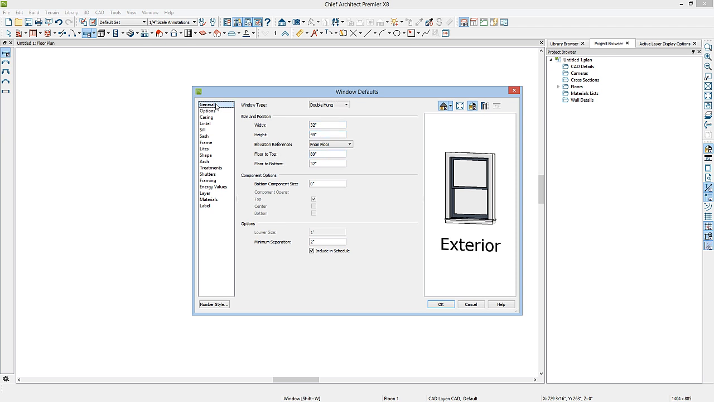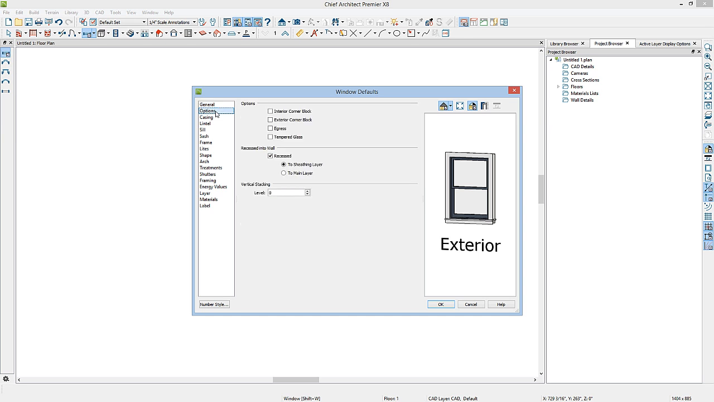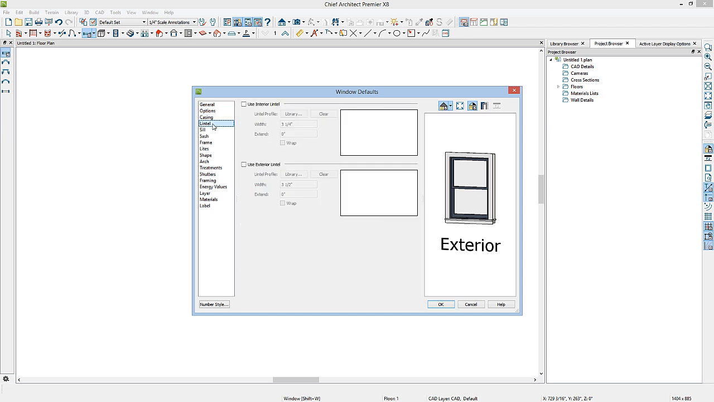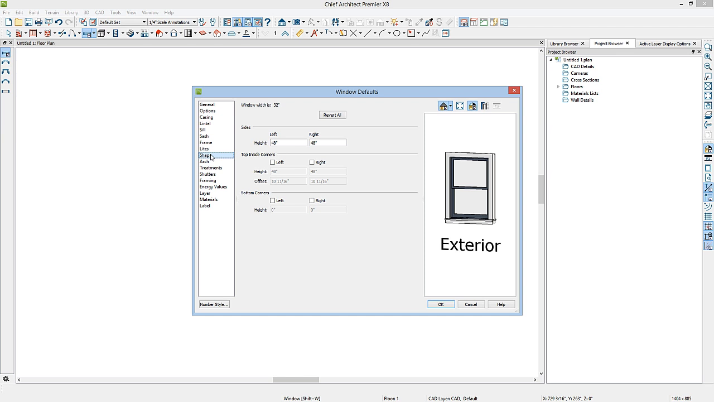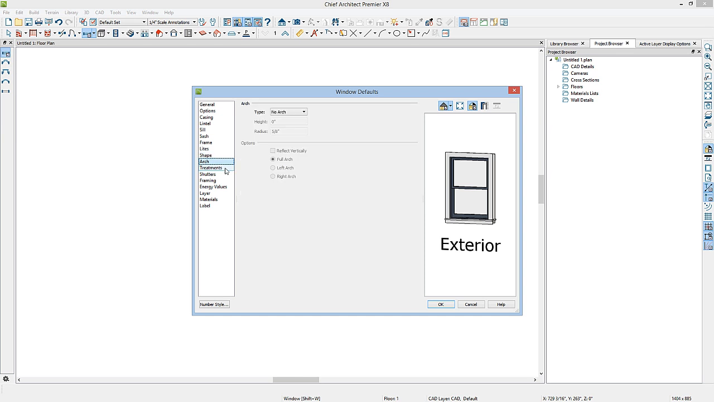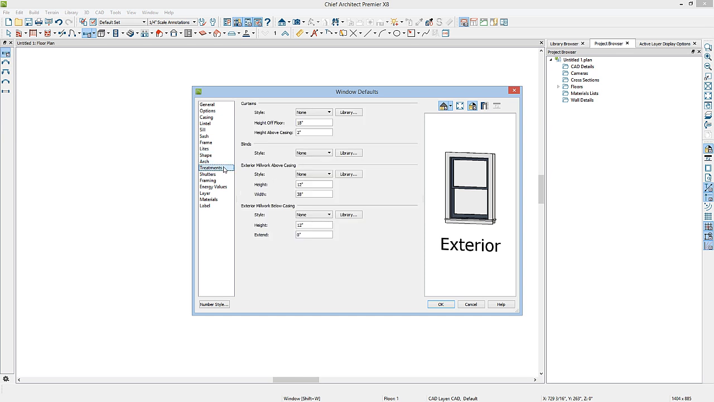floor to the top. Just like the door, you have other default options, including the casing, adding a lintel, whether you use an interior and/or exterior sill. You have options for the sash, or the jamb of the window, as well as the framing. Here again, you can add divided lights. You can change the shape of a window or change it to an arch window. You also have options for window treatments, like curtains or blinds.